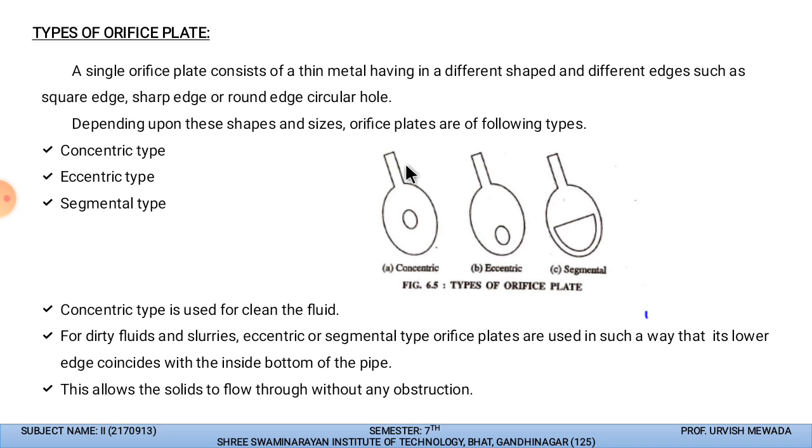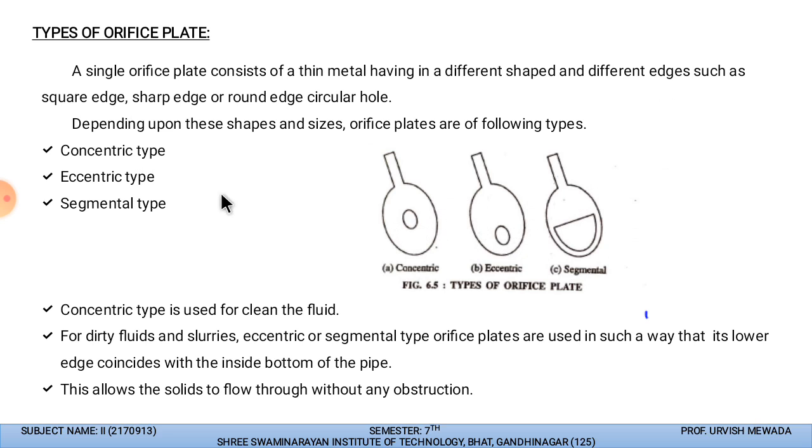So according to the contaminant level present inside, we can use different types of orifice plate, and these are the shapes that we can insert inside the pipe to avoid choking of the pipe. A single orifice plate consists of thin metal having a different shape. So these are the shapes that we can use, and different edges such as square edge, sharp edge, round edge and circular edge can be used.